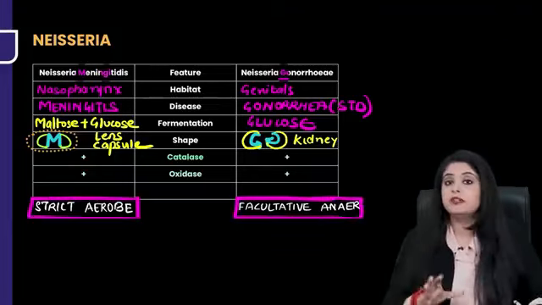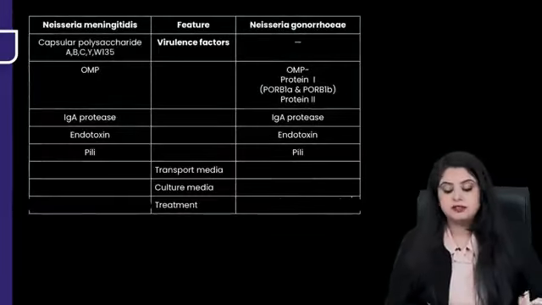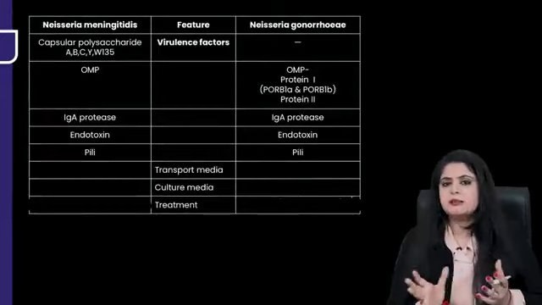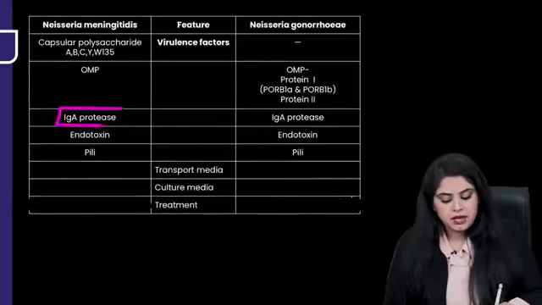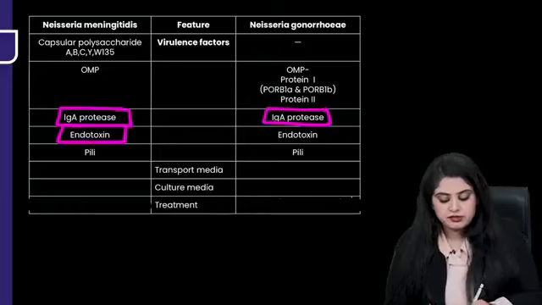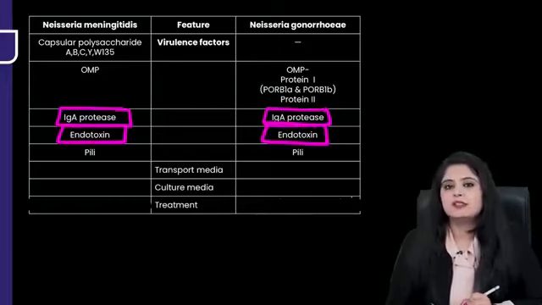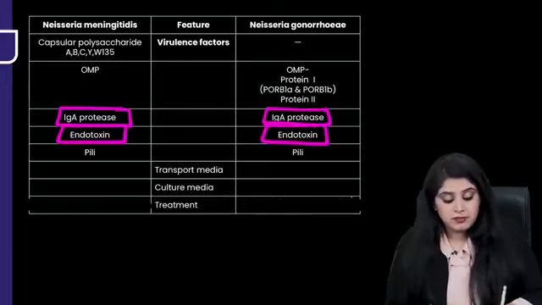The story is not over. The table is continuing. Now you need to know their virulence factors. So now, the virulence factors seem the same, ma'am. Both of them have IgA protease. Both of them have endotoxins in them. Yes, because they are gram-negative. Gram-negative organisms have endotoxins. Both of them have pili.